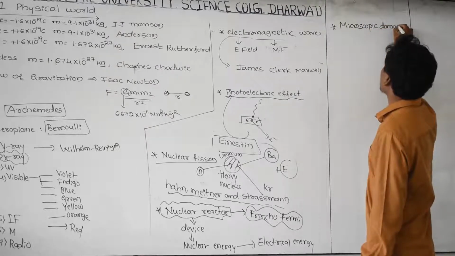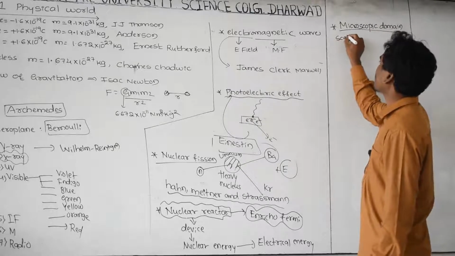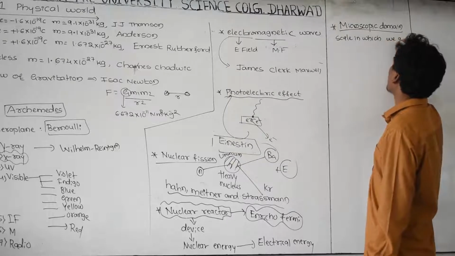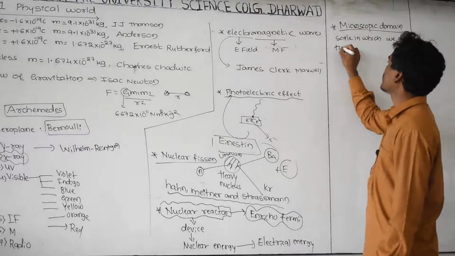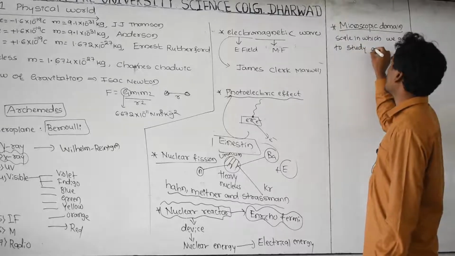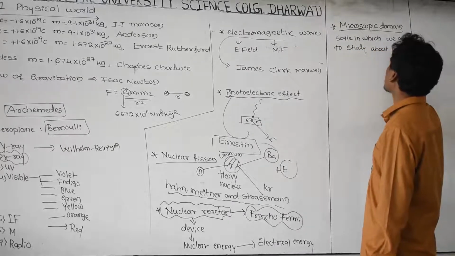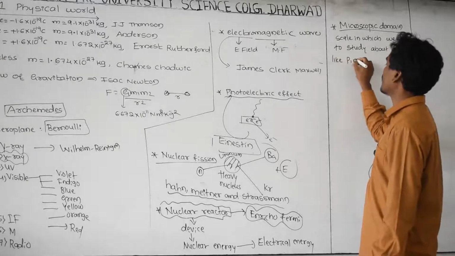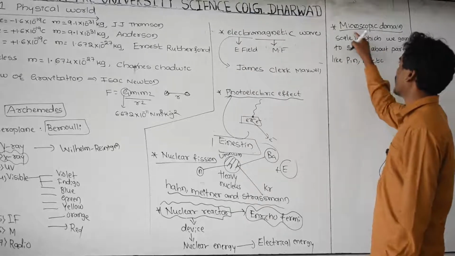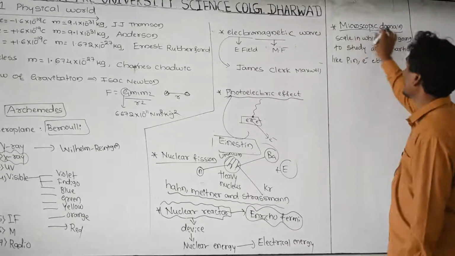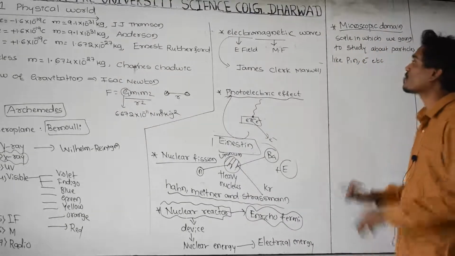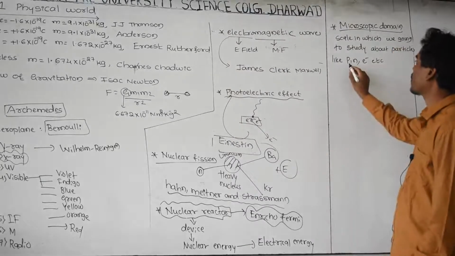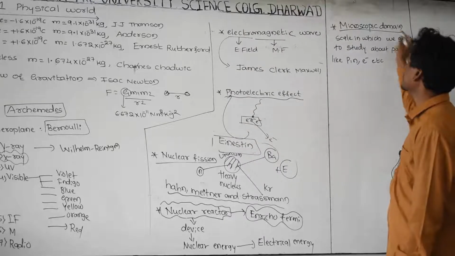It is the range or a scale in which we are going to study particles like proton, neutron, electron, etc. It is a scale or a branch in which we study particles having very negligible mass. For example, proton, neutron, electron. That domain is called a microscopic domain.